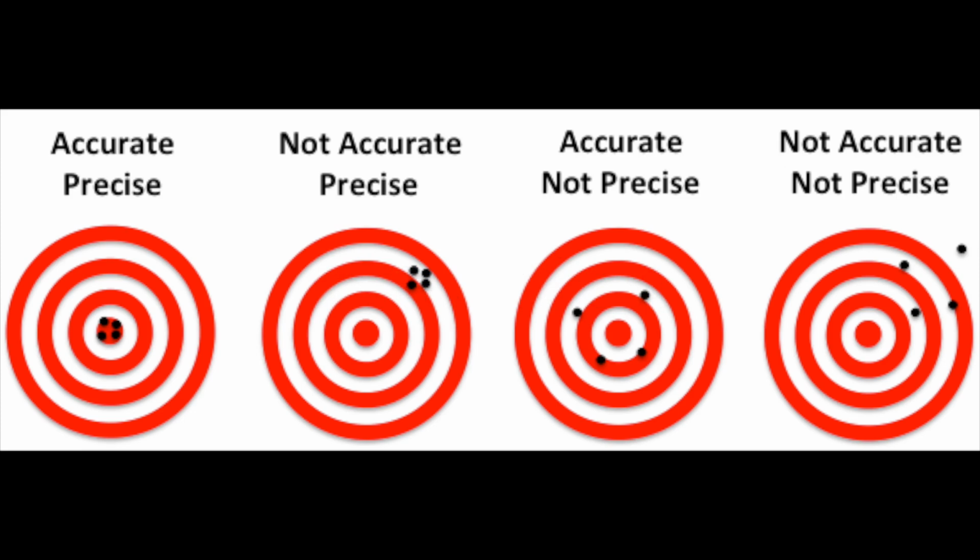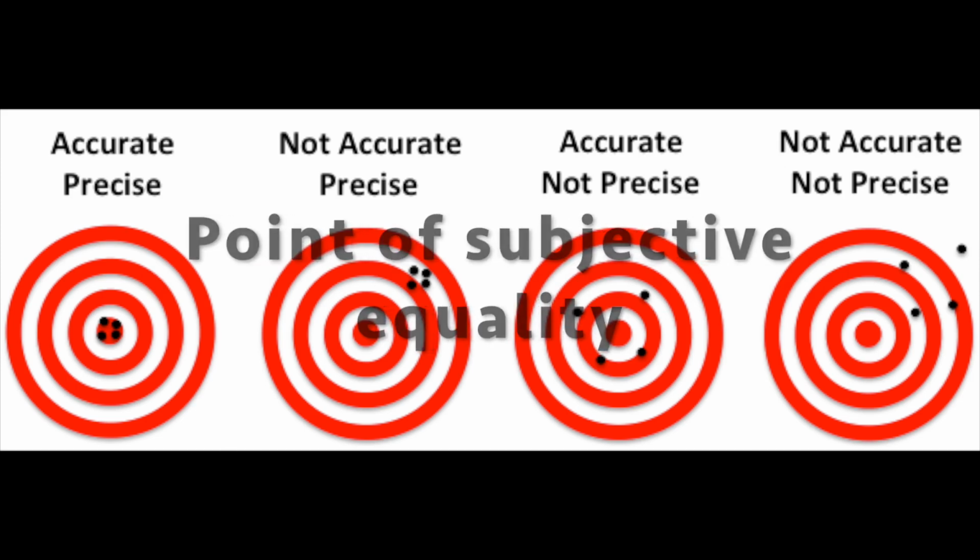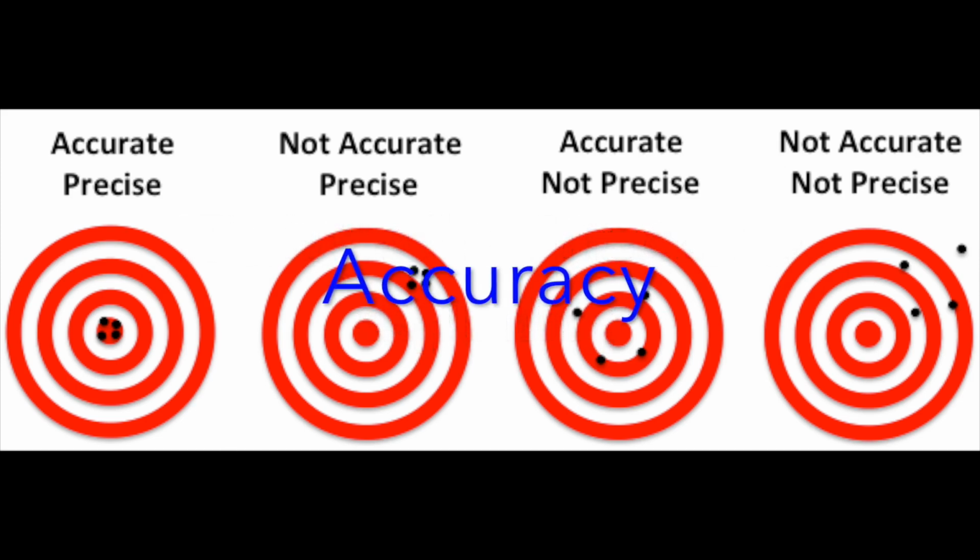There's also something called bias. Bias is how much darker we have to make one circle so that both circles look the same, which is called the point of subjective equality. This measures accuracy, which is the degree of conformity of a measured quantity to the true value. In contrast, precision is merely the repeated measurements showing the same result, just repetition. How precise you are is how repetitive you can be.